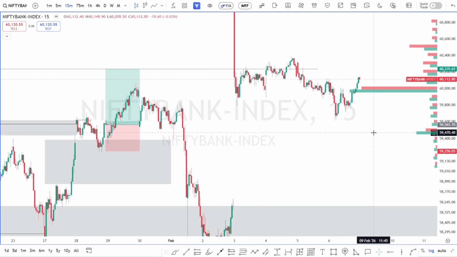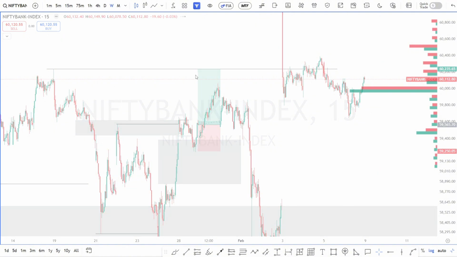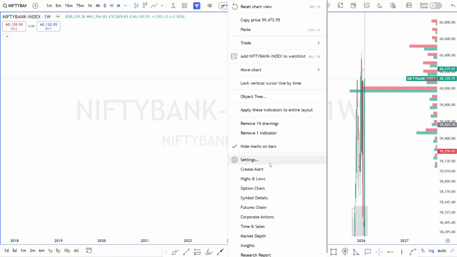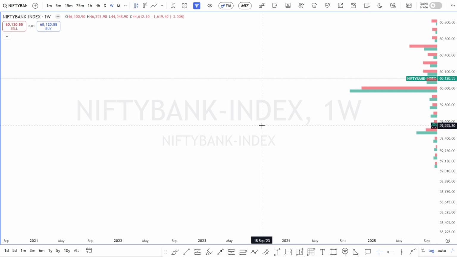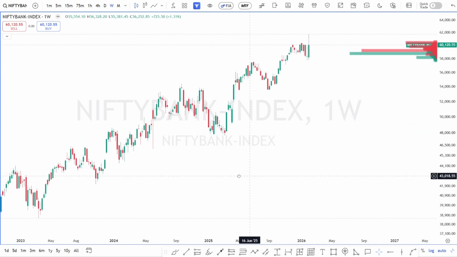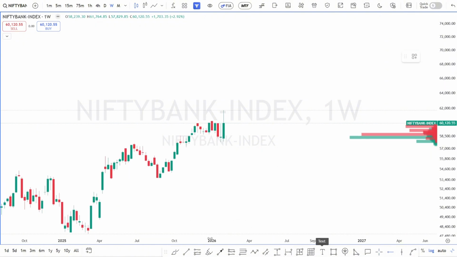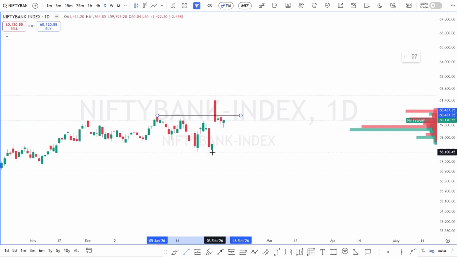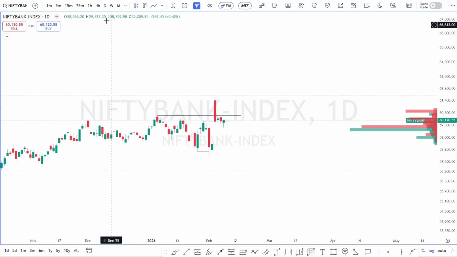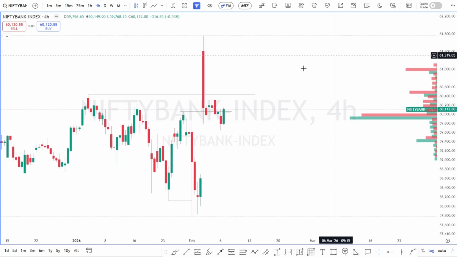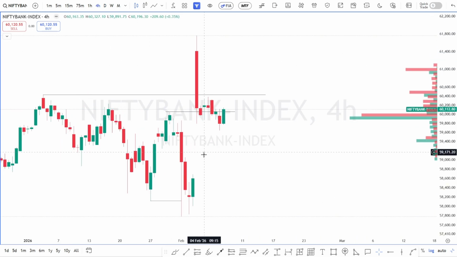Next, Bank Nifty, let's start with the weekly time frame. Bank Nifty on a weekly time frame, as we have discussed in our previous session, we took out this high. On the daily time frame, again it closed above that high. Here I extend it. The 4 hour will be a little bit interesting.